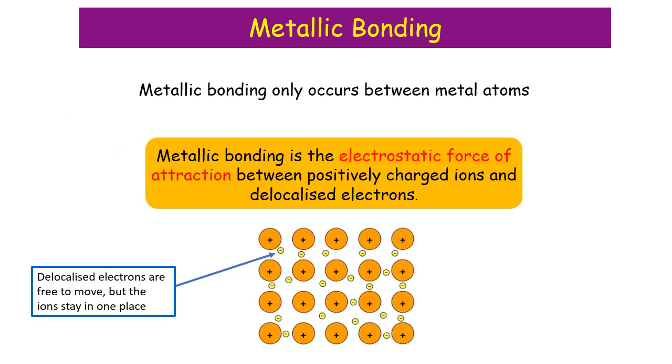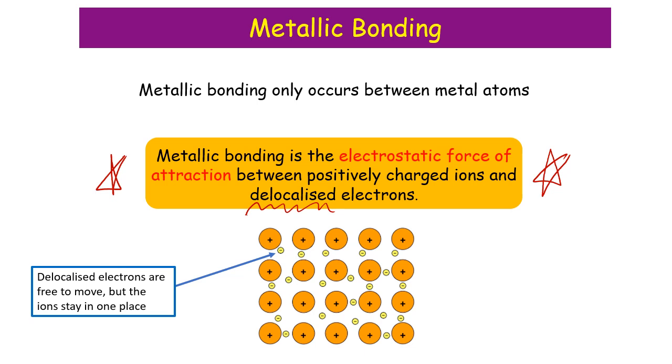So metallic bonding only occurs between metal atoms. The definition in the middle there, you need to know what is metallic bonding, and there will be a definition for every type of bonding. Metallic bonding is the electrostatic force of attraction between positively charged ions, you could call them positive metal ions, and delocalized electrons. Delocalized electrons means that the electrons are free to move around.